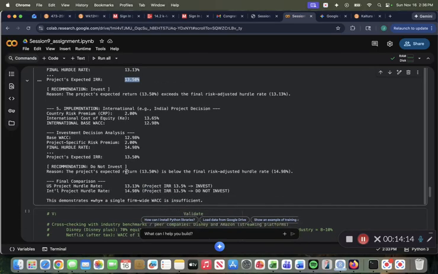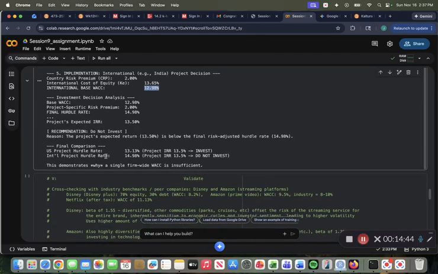But looking at the international implementation, the international project decision, we calculated that the WACC is around 12.98%, as we did above, but the hurdle rate here is 14.98% with that same expected rate of return of 13.5%. So because of this, we would not invest in the international market because the return is less than our hurdle rate, so it would not be profitable.